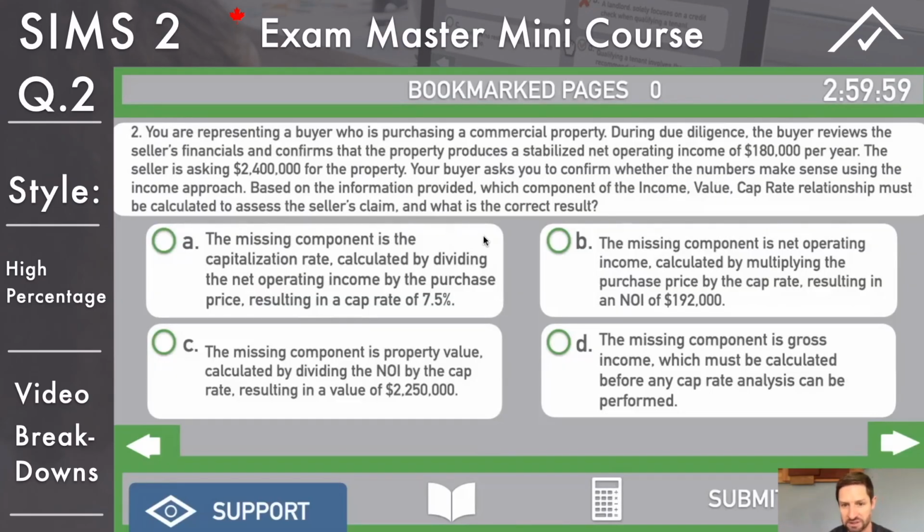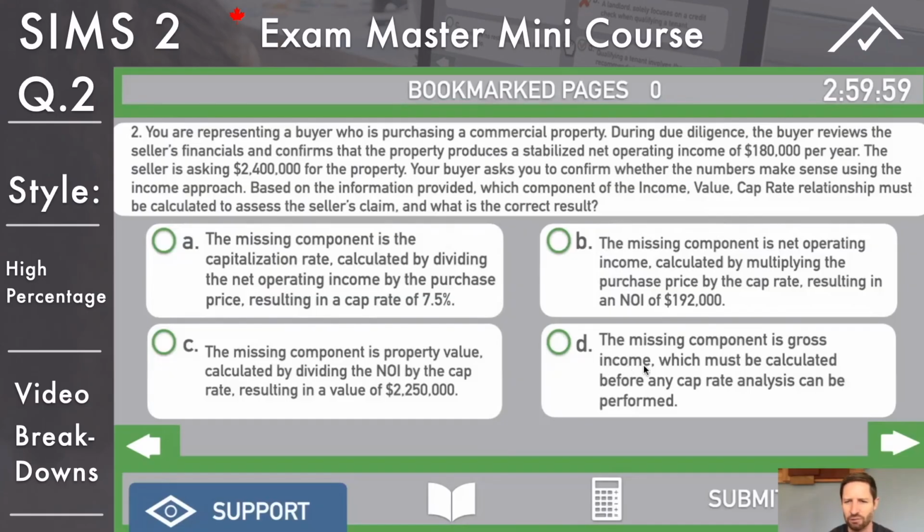B, the missing component is net operating income, calculated by multiplying the purchase price by the cap rate, resulting in an NOI of 192. That doesn't even make any sense, really, does it? We know it's already there. It's not the missing component. I move on from there. C, the missing component is property value, calculated by dividing the NOI by the cap rate, resulting in a value of $2.25 million. Also, we know that's not the case. D, the missing component is gross income, which must be calculated before any cap rate analysis can be performed. And this can confuse people because, okay, we know it's not these two, and maybe you're just like, oh, the missing component is gross income.